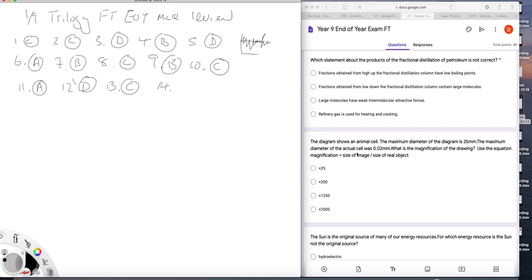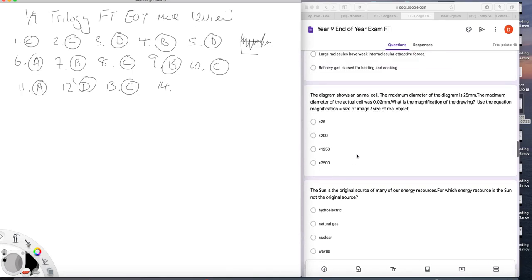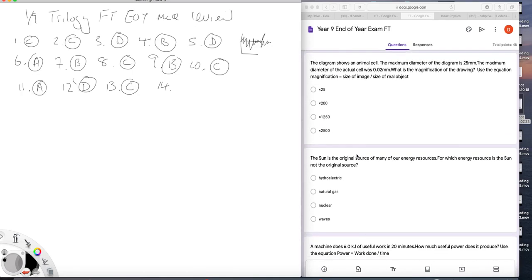14. Diagram shows an animal cell. You don't have a diagram, but a diagram shows an animal cell. The maximum diameter of the diagram is 25 millimeters. The maximum diameter of the actual cell was 0.02. What's magnification?